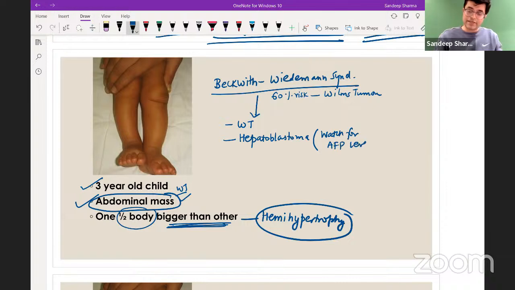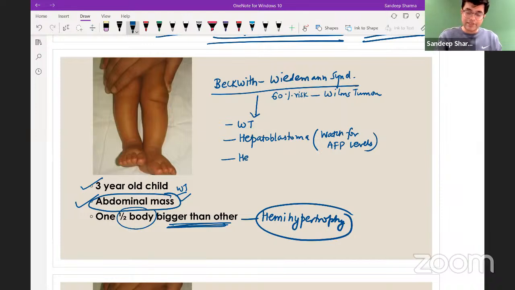In fact, there is already an MCQ on this in older JIPMER papers, when INICET was not the common paper for Central Institutes. There was a Beckwith-Wiedemann syndrome child diagnosed. His ultrasound KUB is normal. Which other test would you like to do to watch for a particular malignancy? One option was serum AFP level, because hepatoblastomas can also occur apart from Wilms tumor. So watch for AFP levels.